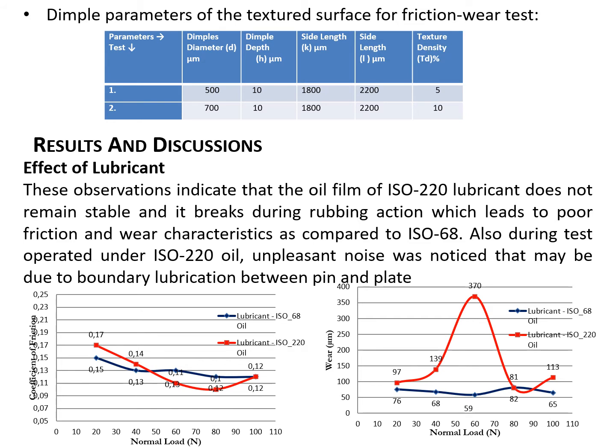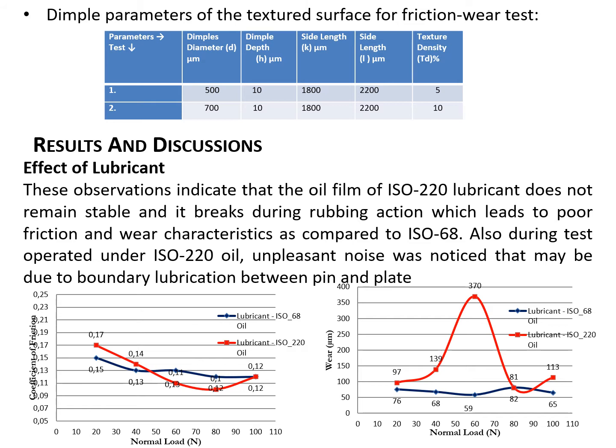Here two cases have been considered, for 5 and 10% texture density. For 5% texture density, the diameter of the dimple was 500 micrometer, and for 10% texture density, the diameter of the dimple was 700 micrometer.